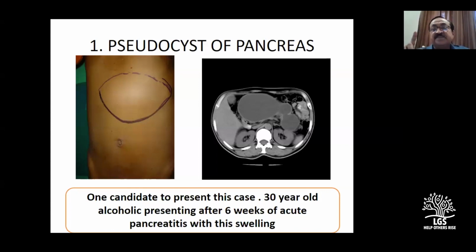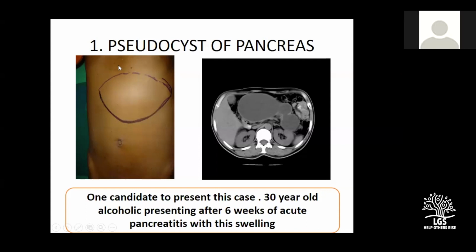One is said, the mass does not move with the respiration. Upper border is well made out. Number three, pulsation is present, and transmitted pulse. Number four, important is dullness. Liver is dull; here there will be a change of resonant note. Intrinsic mobility, sir. Correct, you can mention, but a left lobe hydatid cyst may not have intrinsic mobility. But important is dullness.